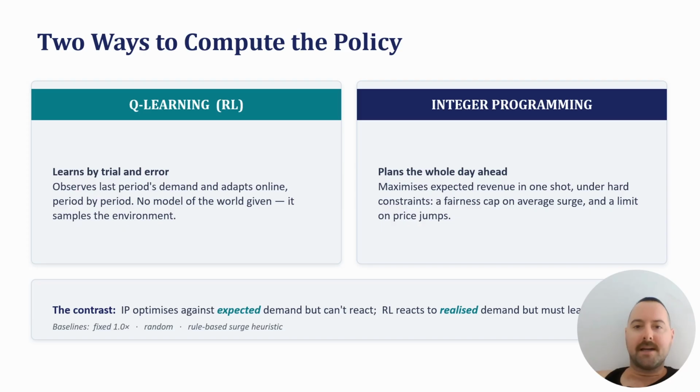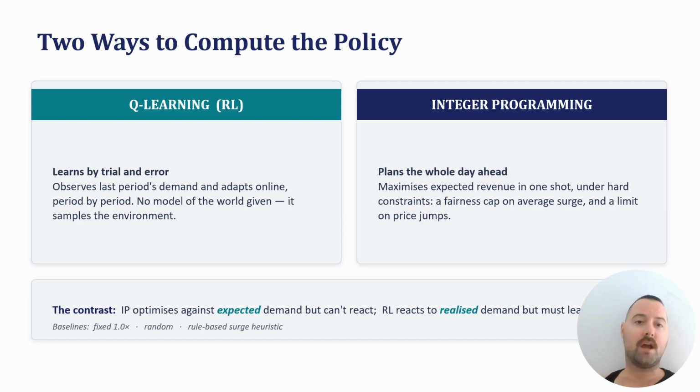I compute the pricing policy two ways. The first is tabular Q-learning, a reinforcement learning agent that learns by trial and error, observing last period's demand and adapting online. The second is integer programming, which plans a whole day of prices in advance to maximize expected revenue, subject to hard business constraints: a cap on average surge for fairness, and a limit on how fast prices can jump. The contrast is the point.